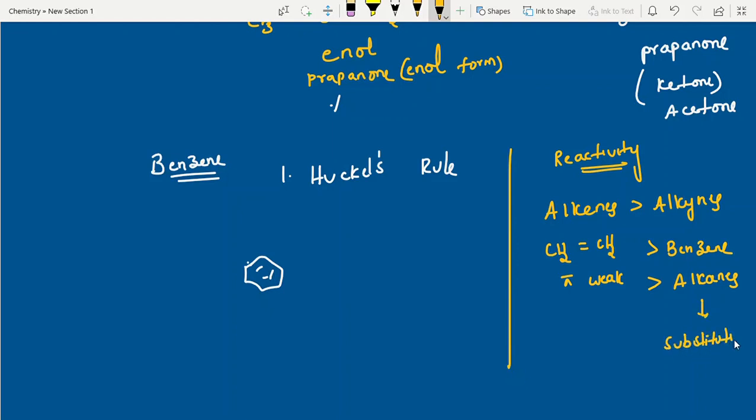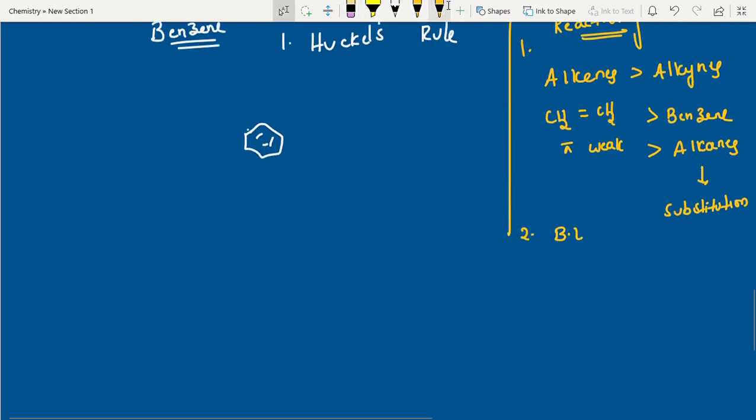Clear? Now the next one, bond length. Bond length is also important. So here, first alkenes, next alkynes, next benzene, next alkanes. Clear? Now bond length, students. Generally, compare the C–C single bond, the C=C double bond, the C≡C triple bond, and then benzene.